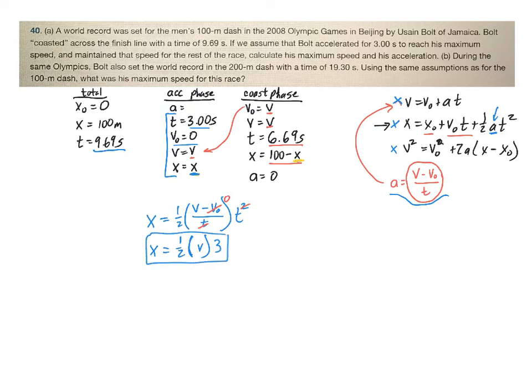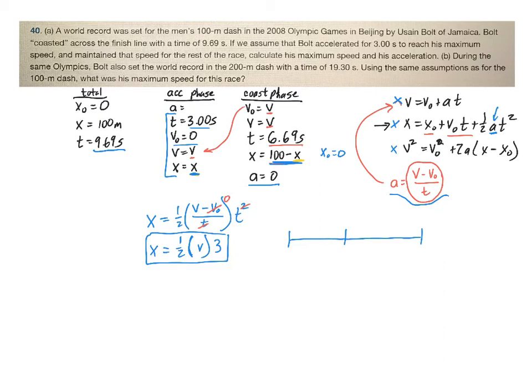Okay, now I'm going to use the coasting phase, right? Now I have a lot more information in that one, all right? Still, my acceleration is going to be 0 there. That's going to help simplify things a little bit. And if this is my displacement, then again, I'm going to say the x naught is 0, right? So what I'm saying is he accelerates for this, and then he coasts for whatever's left, right?